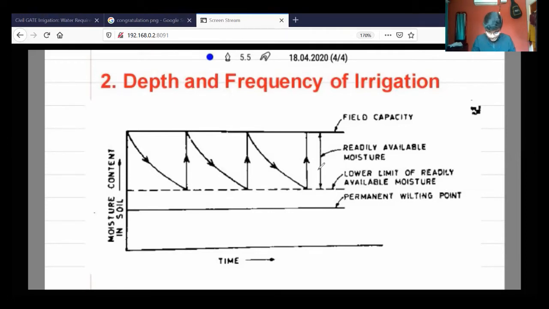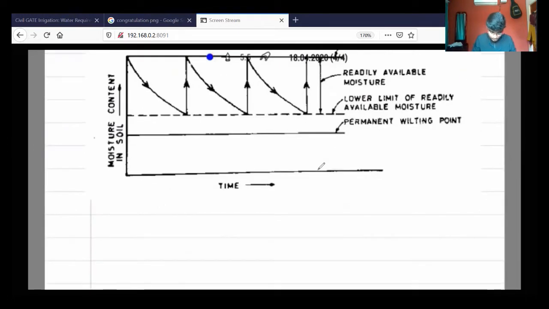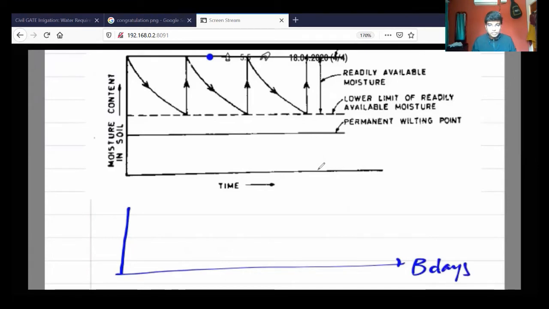So I'm drawing this again for your better understanding. Consider a field, a time scale, B days. What is B days? Base period, from when the crop is sown until the harvesting point, right? So at the 0th day, at the first day, there is a moisture content in the field at full capacity, the complete saturation state. We call that field capacity. So the soil is completely filled.